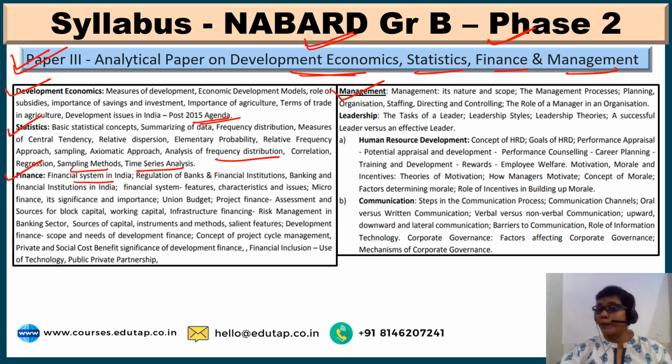Next is management. Here basics of management, its history, its nature, scope, what are the various management processes like planning, organization, staffing, directing, controlling, etc. Role of a manager, so all related to the role of a manager. You have to see what are the various concepts related to leadership, like leadership styles, leadership theory, and the difference between a successful leader versus an effective leader.